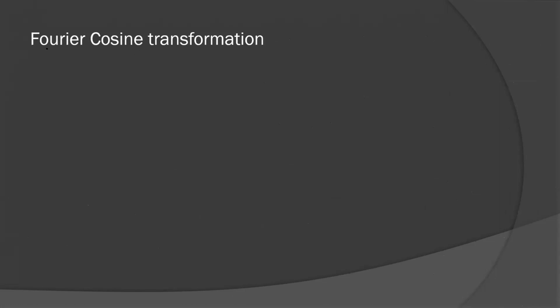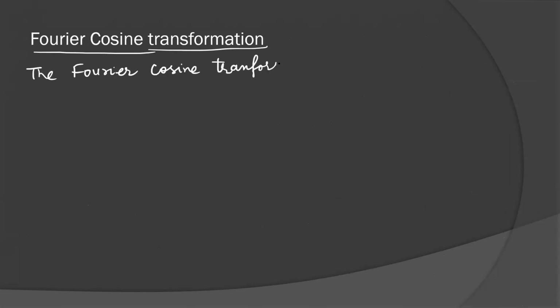So what is the Fourier cosine transformation? The Fourier cosine transform of f(t) is defined as, I am taking the cosine symbol. C means cosine, cos function.